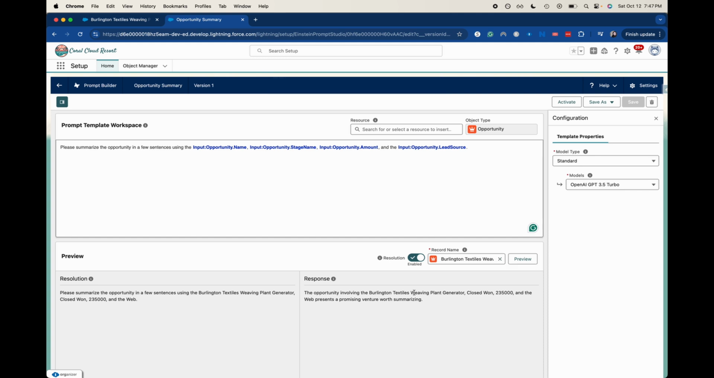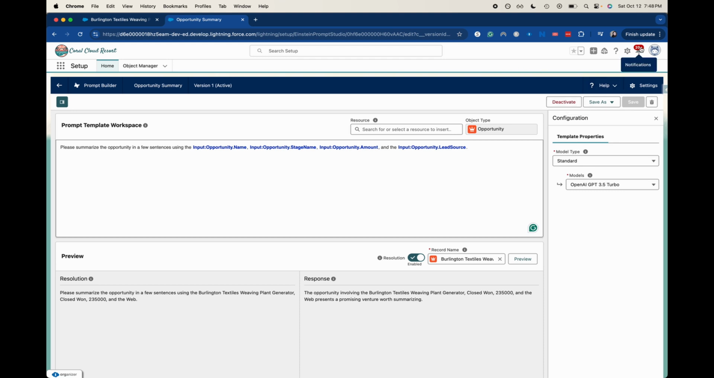Now, I could have entered a few more pieces of information, or I could have had it expand a little bit, but it looks like it just took the opportunity and said the opportunity involving these different pieces of information: the opportunity name, the stage name, the opportunity amount, and whatnot. It just took the information and created a literal sentence about it in the same form. Now, if I were to create another prompt that said, hey, please do this in a few paragraphs, it would create a few paragraphs. But that is kind of how you use that. Now, if you want to, you can go ahead and activate that, and using Salesforce you can add it to your pages.